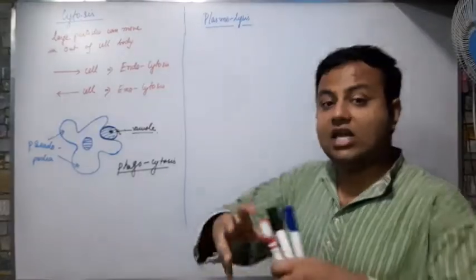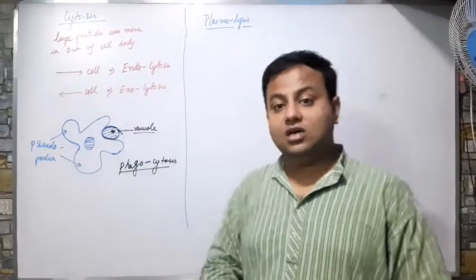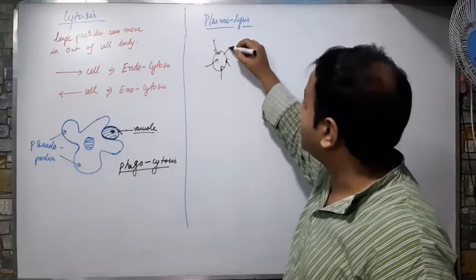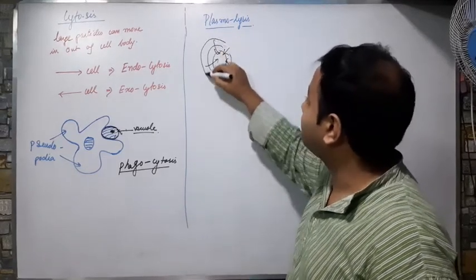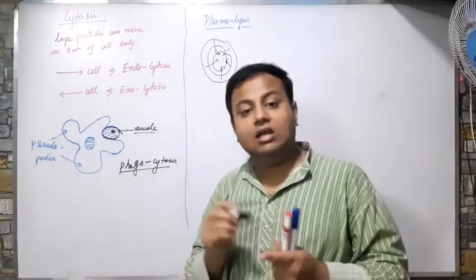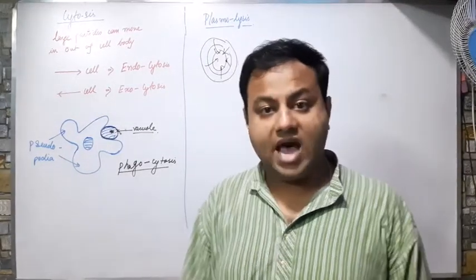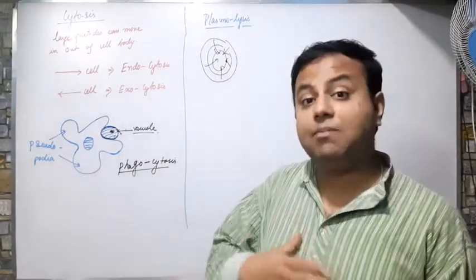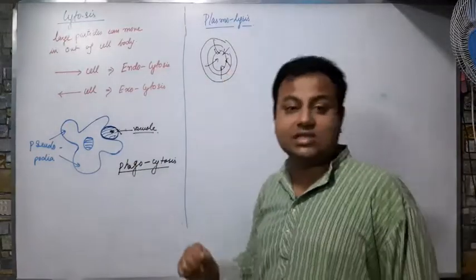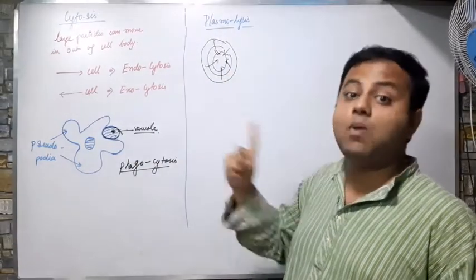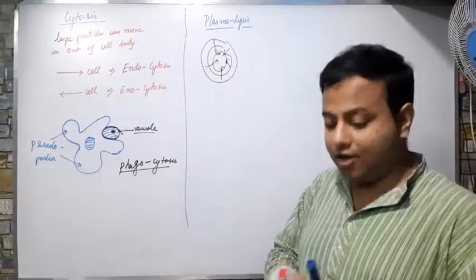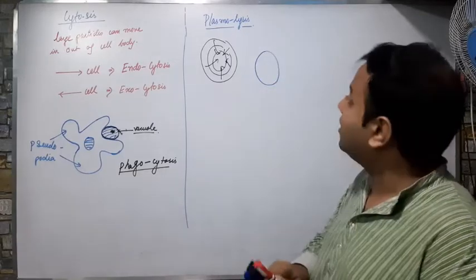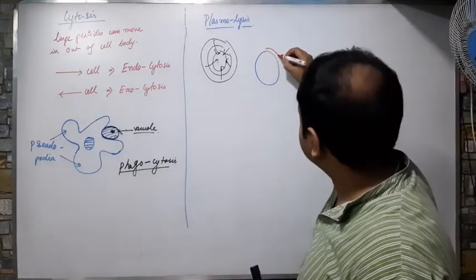So what will happen? The cell body will go on increasing. When the water goes on inside, if it continues, then what will happen? The cell size will go on increasing. After a certain limit, the cell will burst. And if the cell starts bursting, the plant will die. But I don't want my plant to die. I want my plant to live. So I have to do a certain thing that will not allow my plant to explode. What will I do? That's why, other than the cell membrane, I have a thick coating of cell wall.